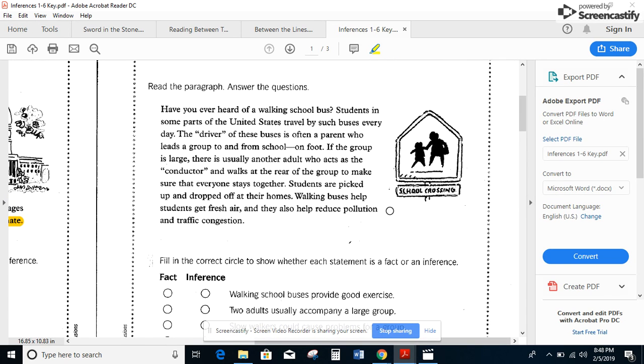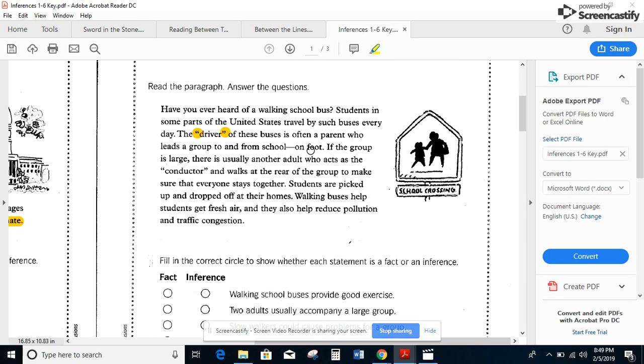Have you ever heard of a walking school bus? Students in some parts of the United States travel by such buses every day. The driver of these buses is often a parent who leads a group to and from school. Now, driver, guys, if you notice, is in quotation marks, which means they're not actually driving anything. It must be a figure of speech here, okay? So a parent who leads the group to and from school on foot.